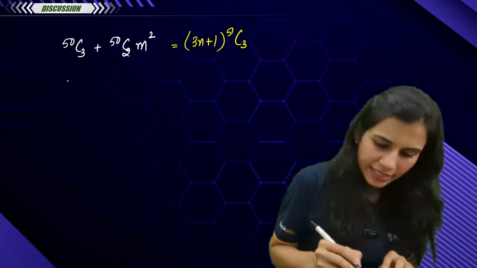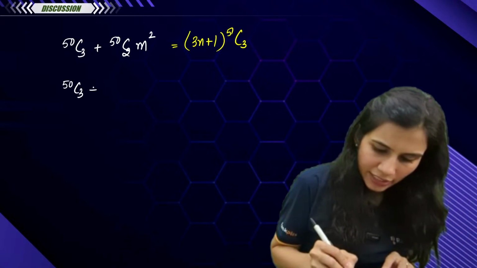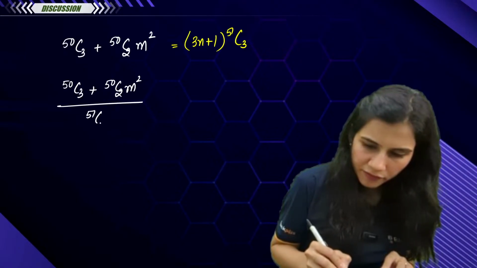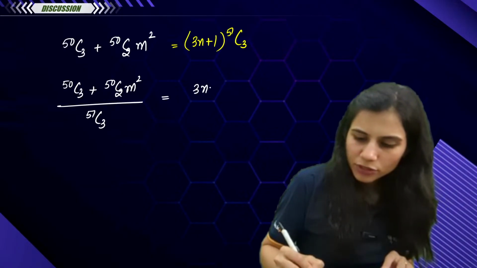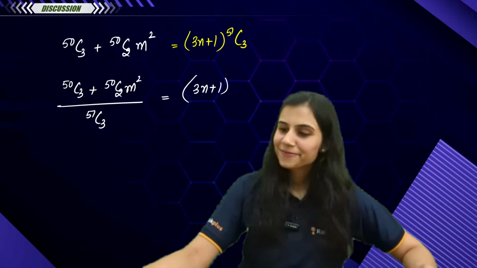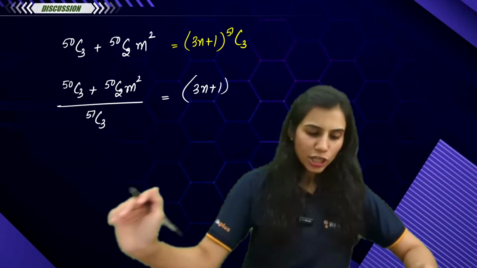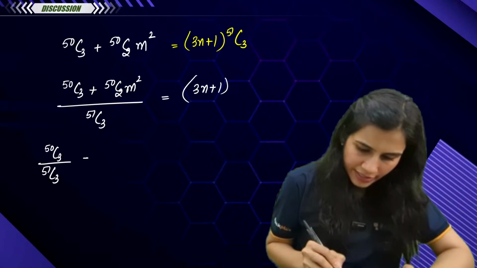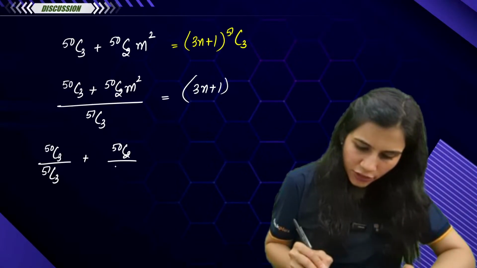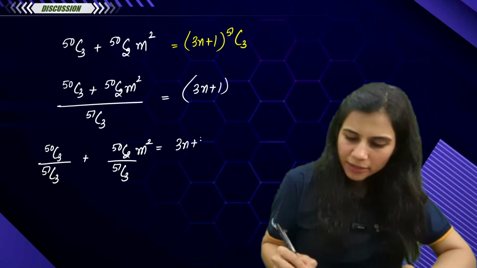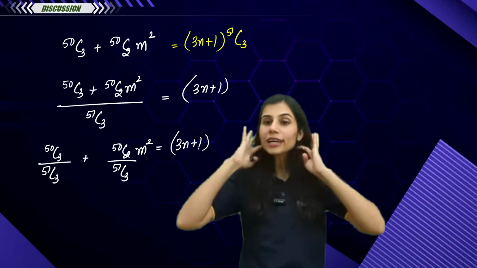What I'm trying to say is, you can write it as 50c3 plus 50c2 m square whole upon 51c3 is equal to 3n plus 1. So basically, you will write it as 50c3 upon 51c3 plus 50c2 upon 51c3 m square is equal to 3n plus 1.